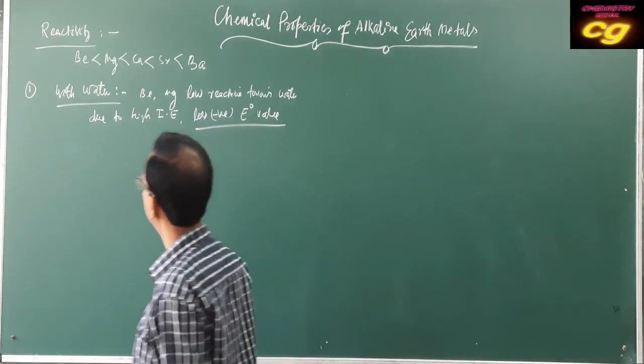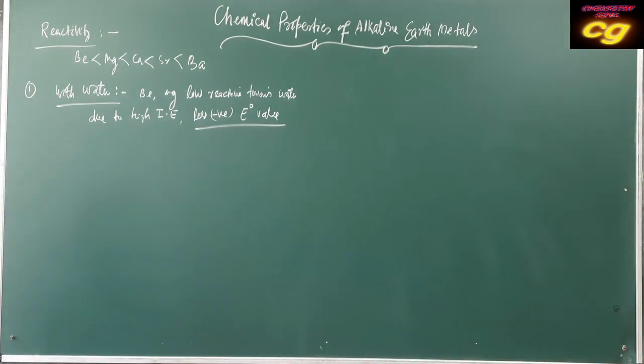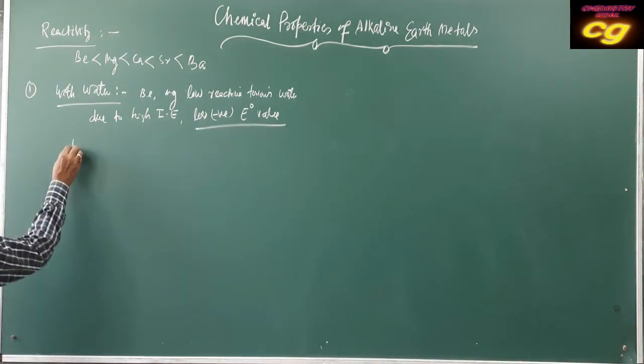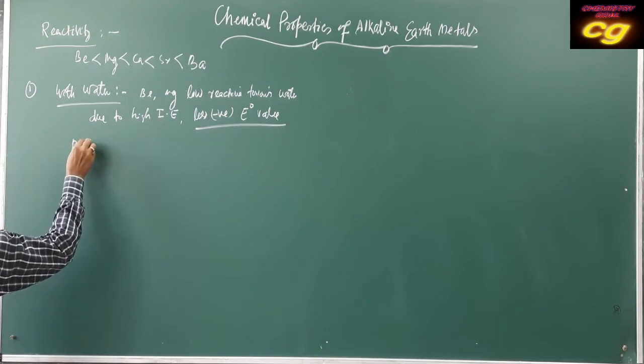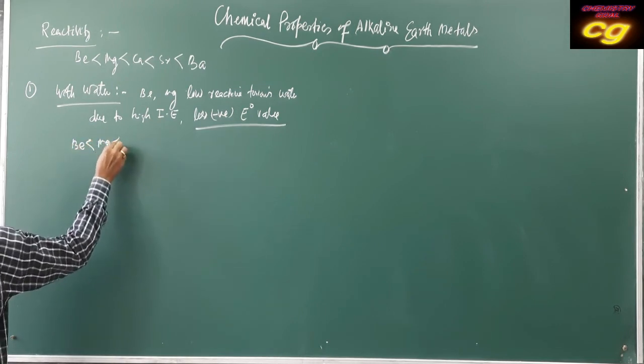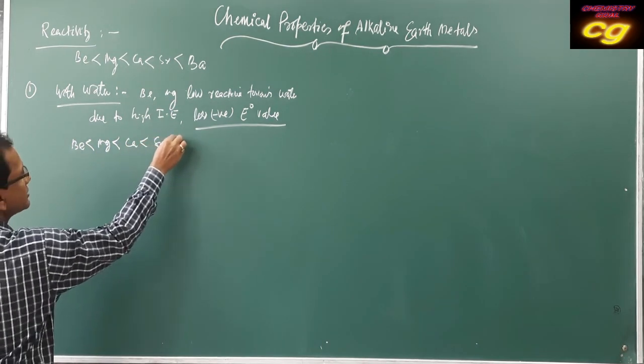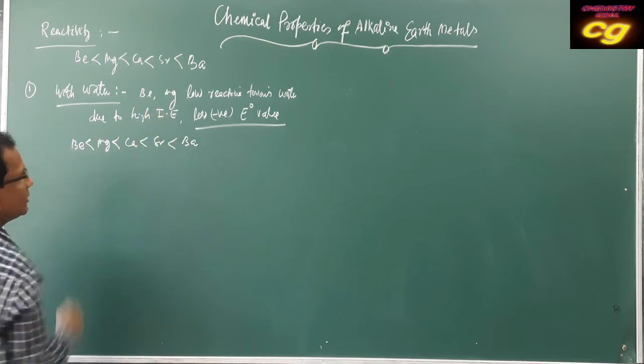But reactivity towards water is beryllium less than magnesium, less than calcium, less than strontium, less than barium.